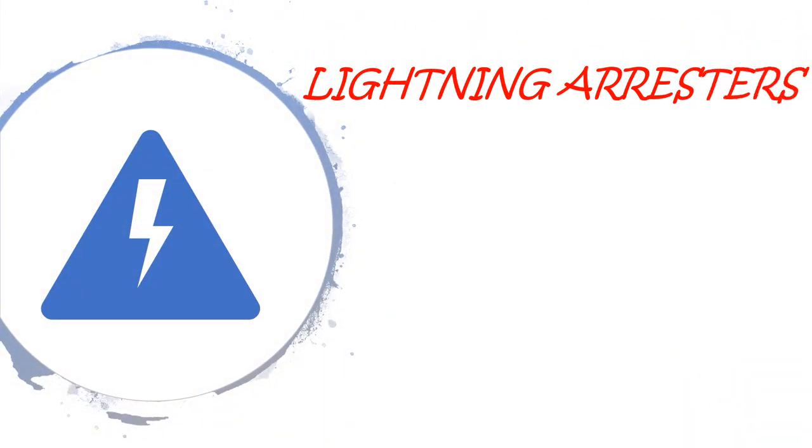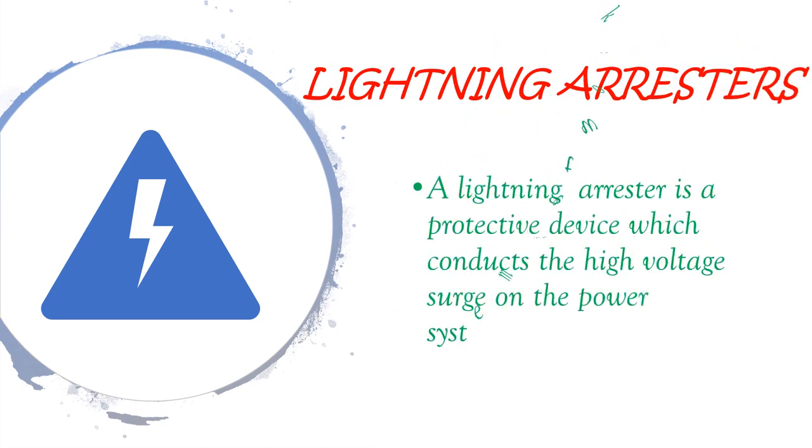Lightning arresters. A lightning arrester is a protective device which conducts a high voltage surge on the power system network to the ground.